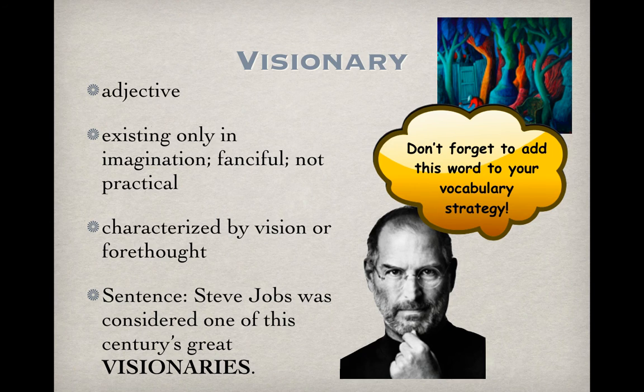The first definition for visionary is existing only in imagination, so something that's not practical. The second definition reads, characterized by vision or forethought. The number 1 person that came to my mind when I was thinking of this word visionary was Steve Jobs. He was considered one of this century's great visionaries. He was a person who had a lot of imagination and had a lot of vision. And the picture in the upper right-hand corner shows a kind of imaginative setting. It's not realistic. It's not a photograph. It's more fanciful. It's more dreamlike.